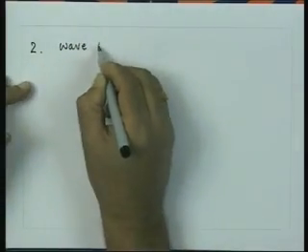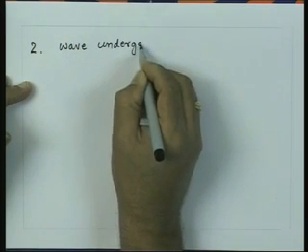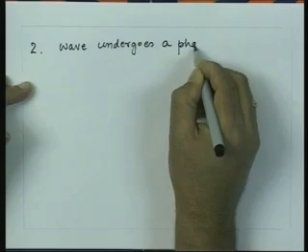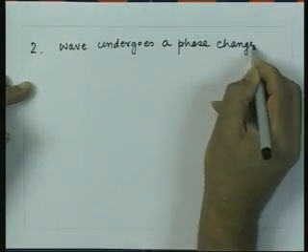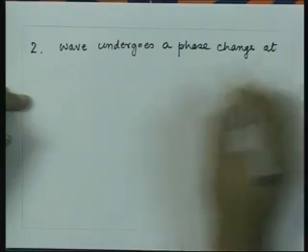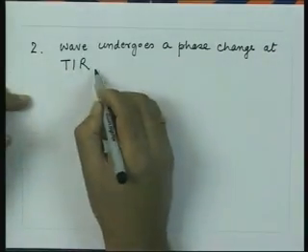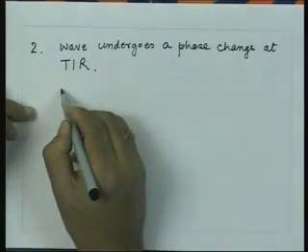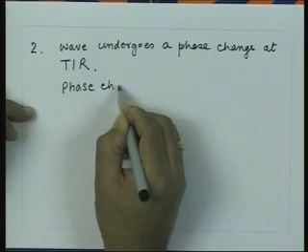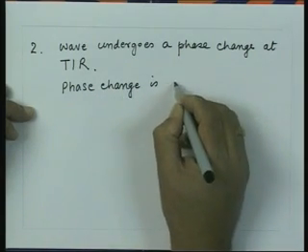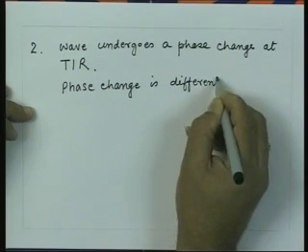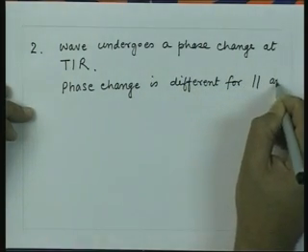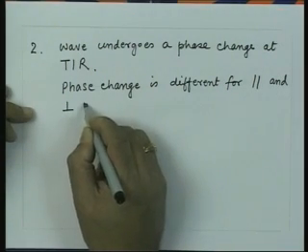The second thing about total internal reflection we can now note is that the wave undergoes a phase change at total internal reflection, and the phase change is different for parallel and perpendicular polarization.